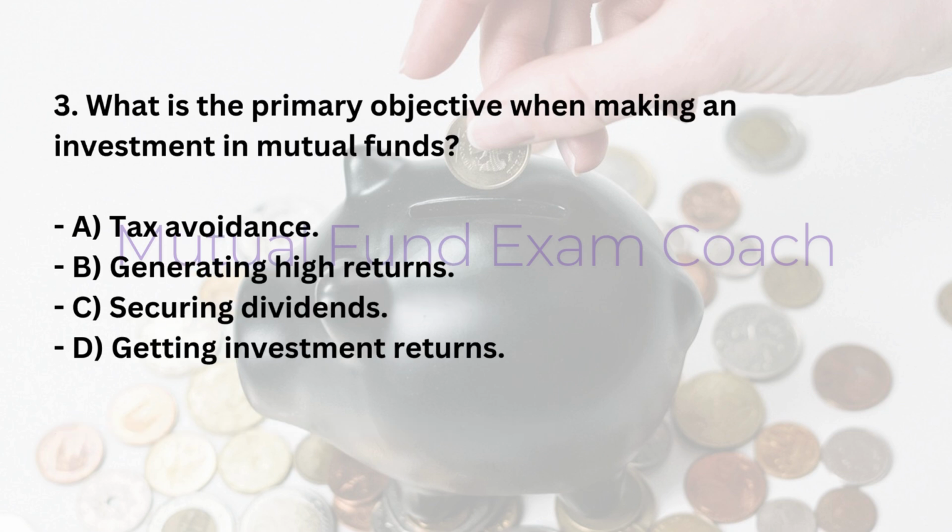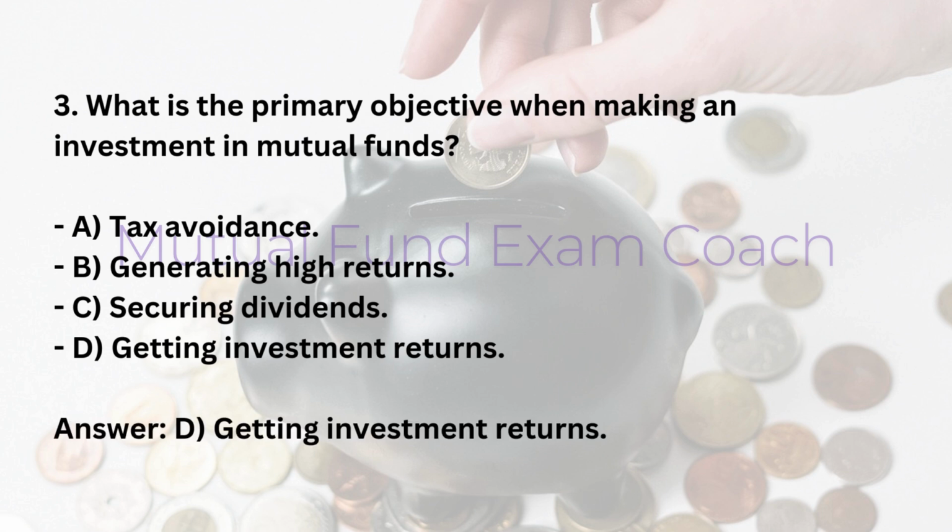3. What is the primary objective when making an investment in mutual funds? A. Tax avoidance. B. Generating high returns. C. Securing dividends. D. Getting investment returns. Answer, D. Getting investment returns.